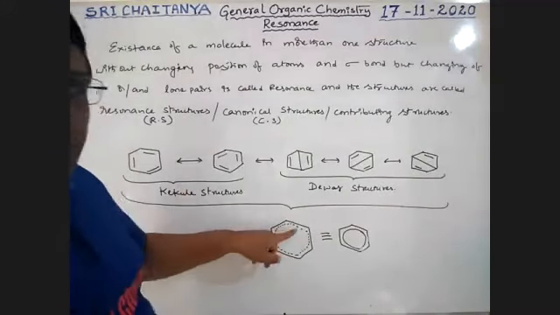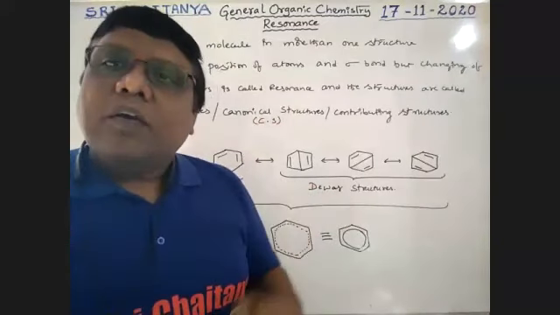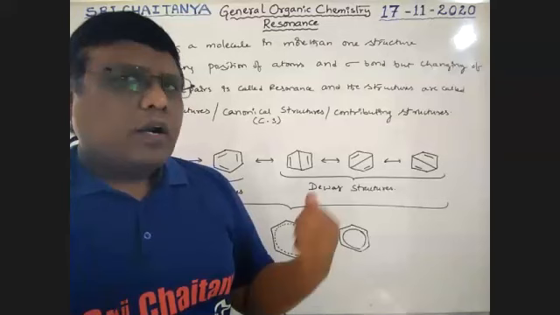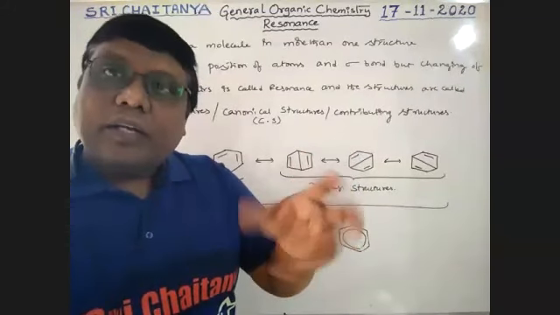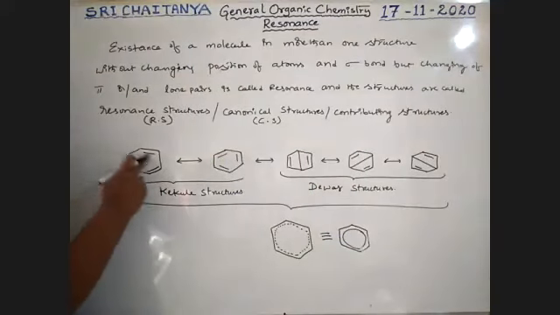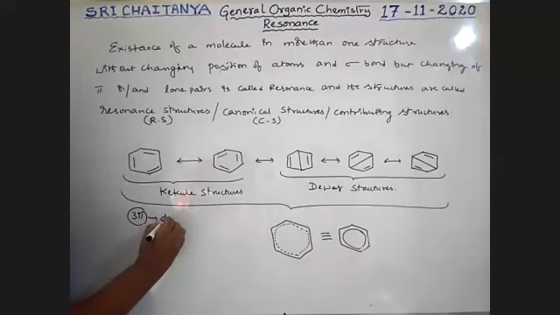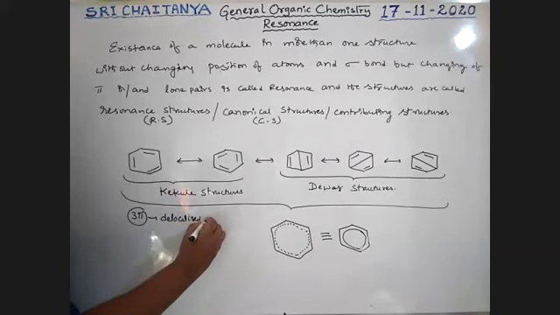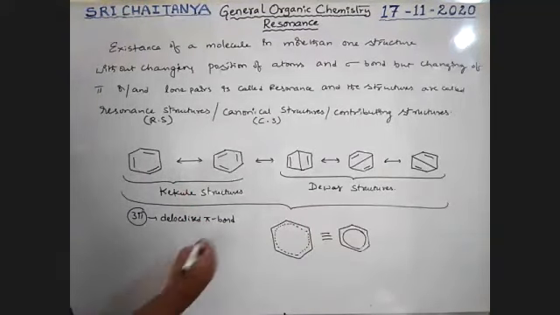What is this dotted circle or thick circle? This circle is nothing but three pi bonds. Where are those located? Not at one place. That's why they are displaced, dislocated, boys. That's why these three pi bonds are called delocalized pi bonds, because they are not fixed at one position.